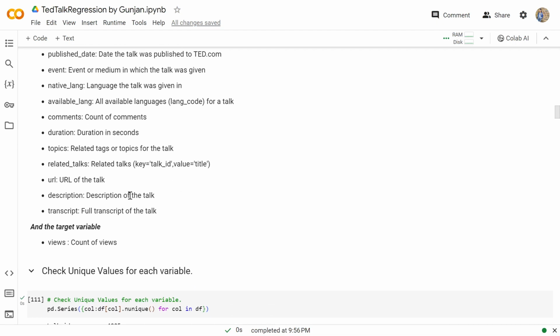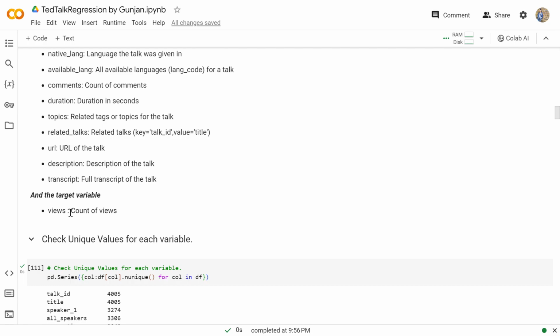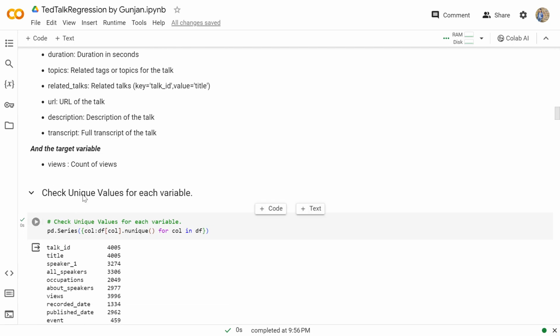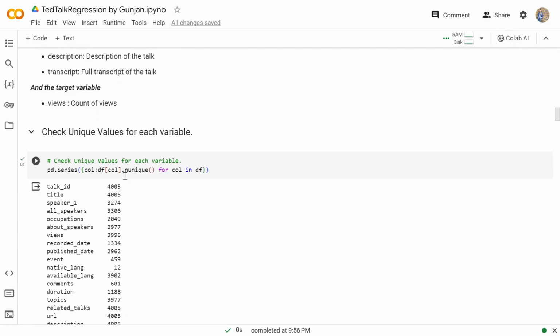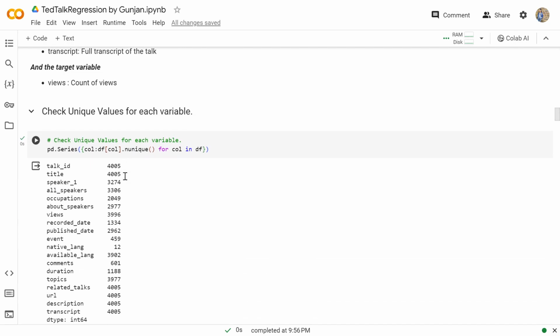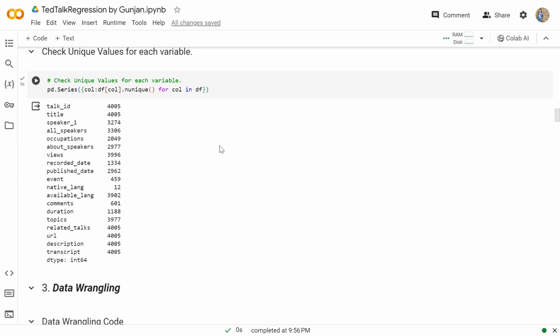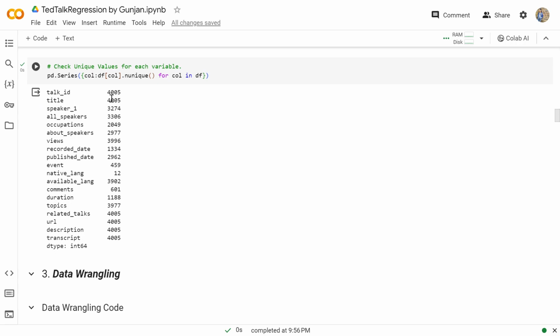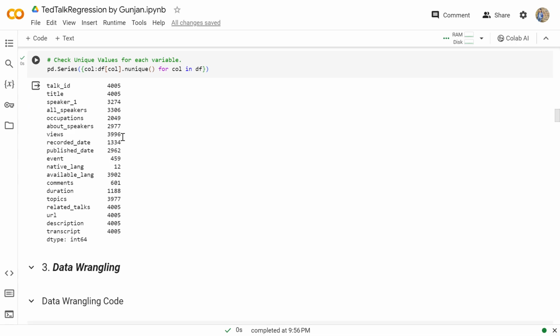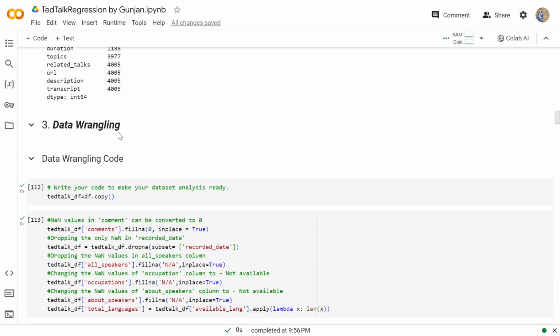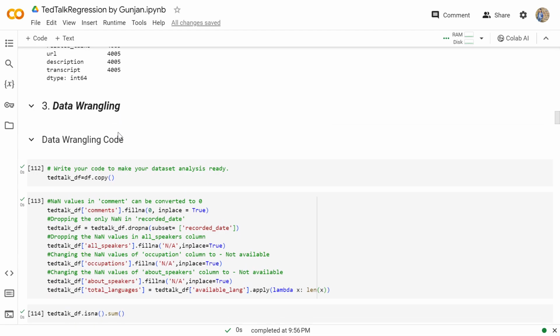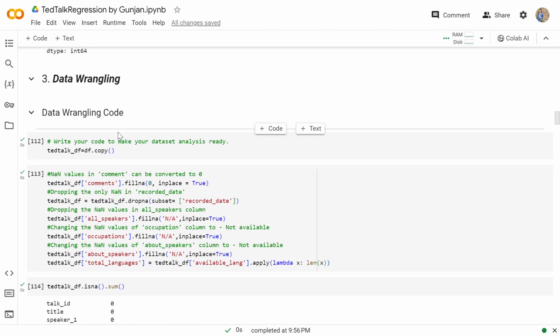And then we have the target variable as views, which tells us about the count of the views. Then, to check for the number of unique values in our data set, I have used the nunique function on all of the columns. From here we can see that talk ID has 405 unique values, so it means all of the values are unique. Then title is also unique in each row. Then moving further, we'll do some data wrangling, that is, some data cleaning for further processing.